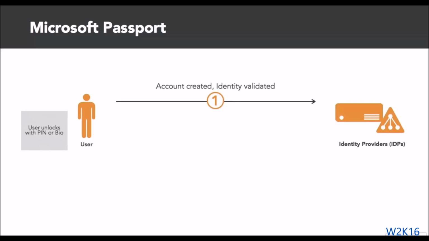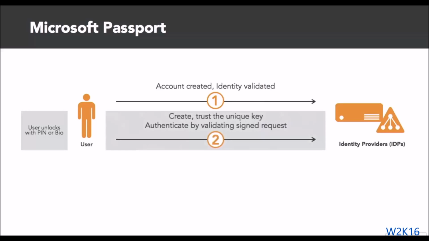The identity providers validate the user by mapping the public key to the user to the ID locker and provide the sign-in information through a one-time password, phone factor, or different notification mechanism.